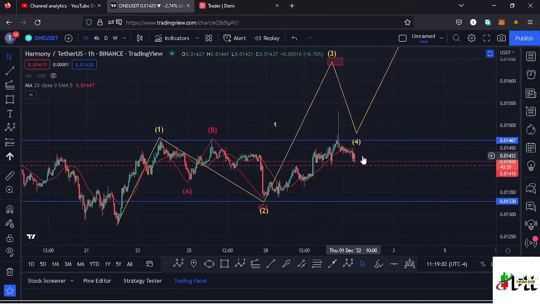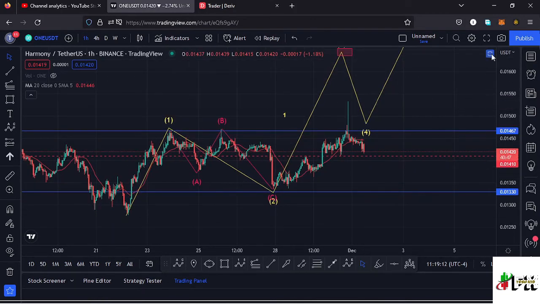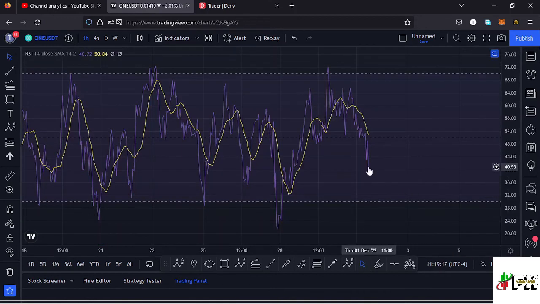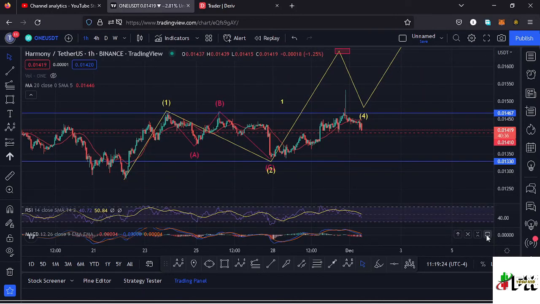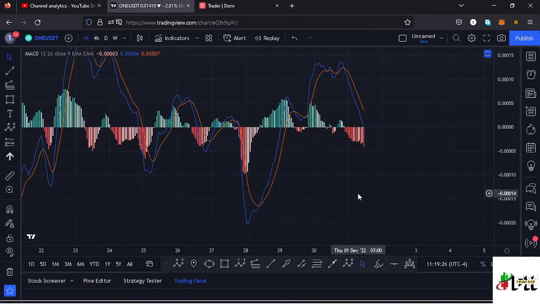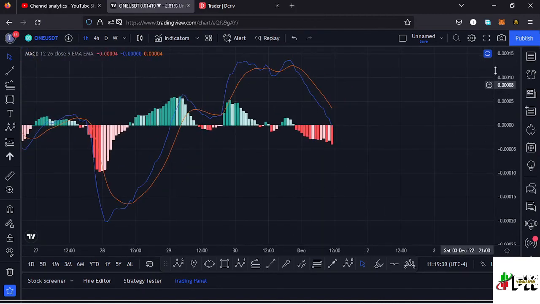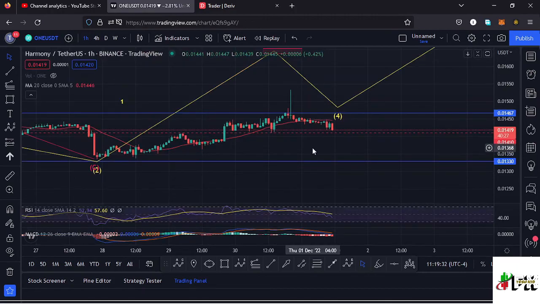There are chances that soon we might see a reversal to the upper side, break above the wave 1 high, and fully maximize the formation of that wave 3 before we see a retracement in the formation of our wave 4. Also taking a look at the indicators to see what movements will be supported, on the 1 hour RSI we are trading at around the 40 mark, meaning we have massive room to support any movements to the upper side. Also taking a look at the MACD, we have printed a bearish cross, and that would mean no prices are coming our way. So let's be patient and see how that plays out, and I'll keep you updated.